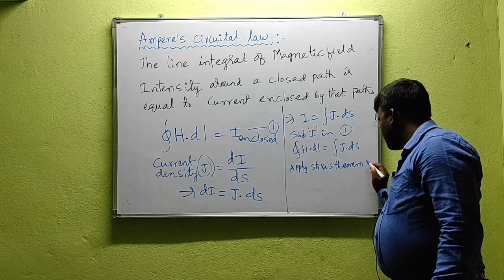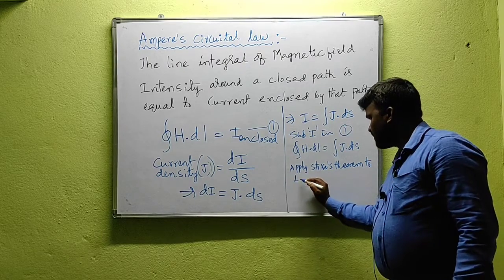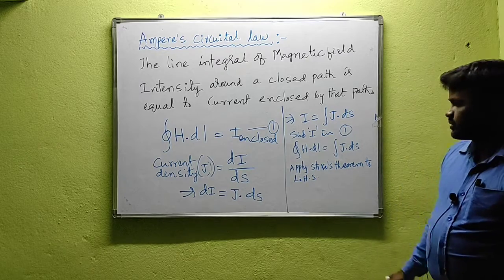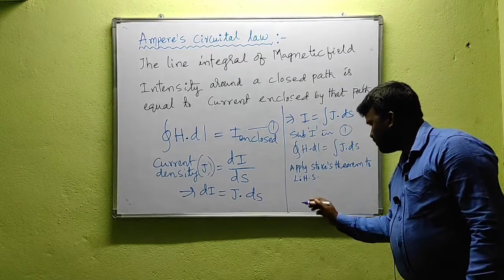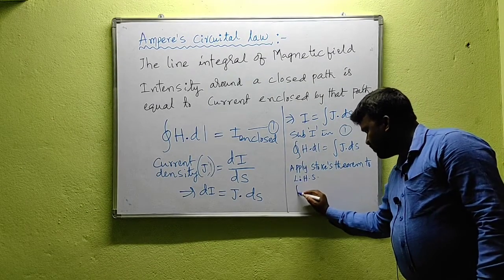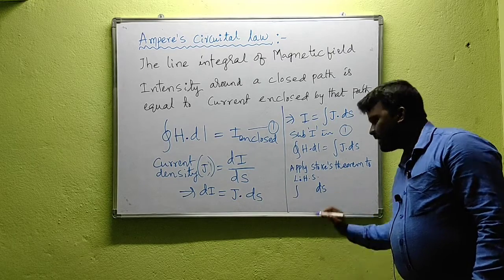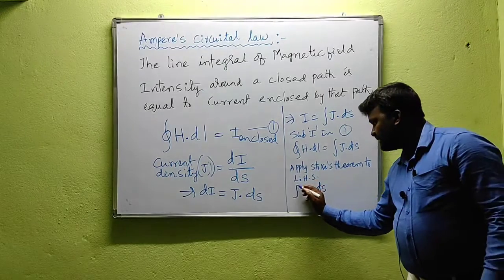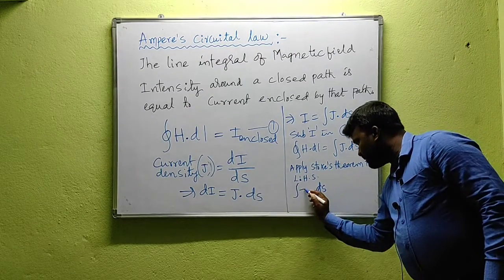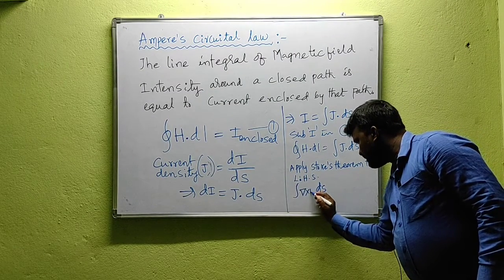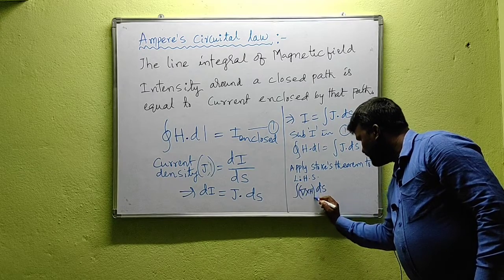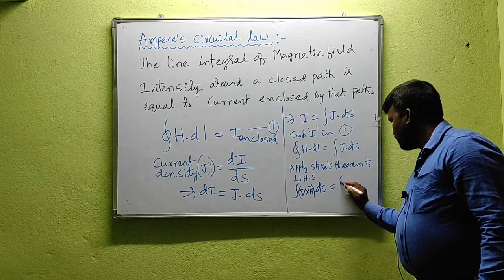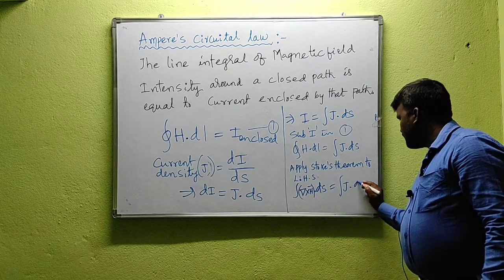Basically, Stokes theorem is used to convert a line integral into a surface integral, and this vector becomes the curl of that vector, that is del cross H dot dS, is equal to integral J dot dS.